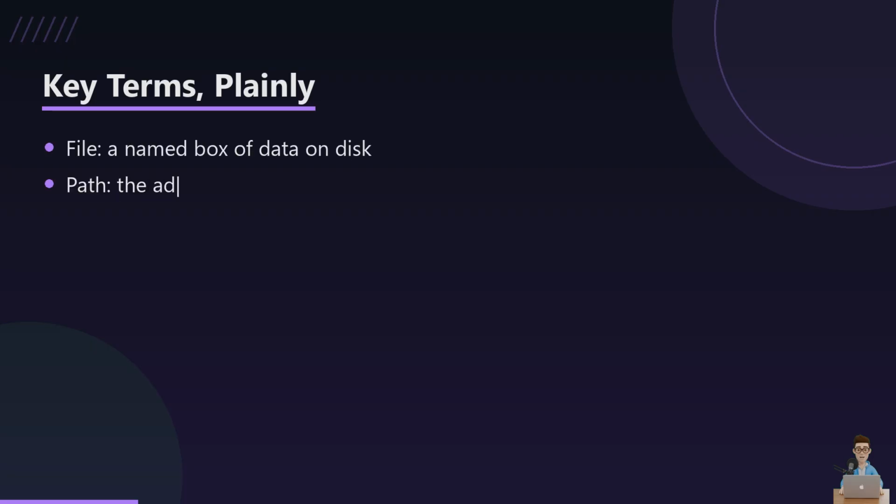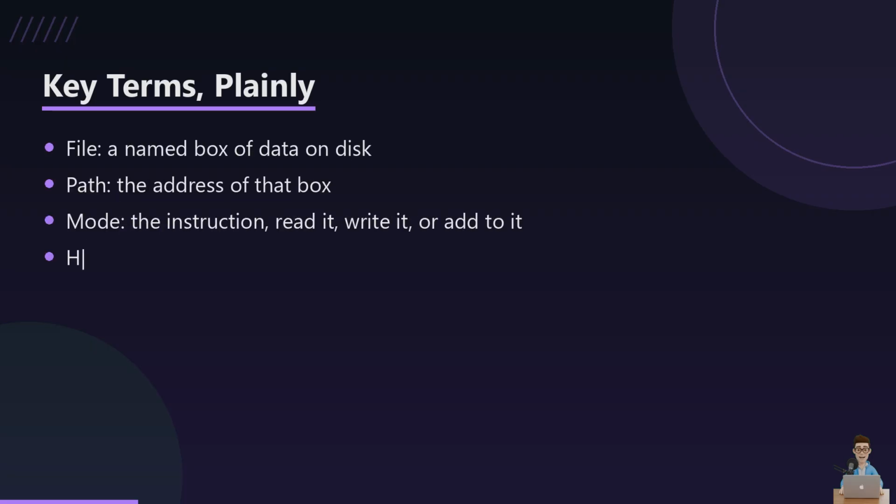4 words, plain English. A file is a named box on your hard drive. A path is the street address that finds that box. Mode is the instruction you give when you walk up to it: read it, write over it, or add to it. And the handle is the temporary connection you open, so you can actually look inside.